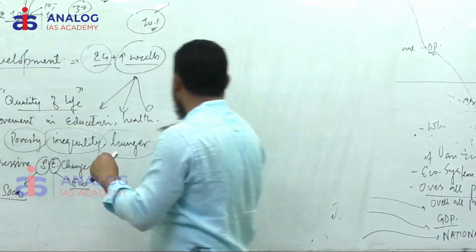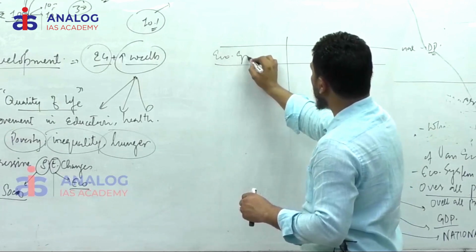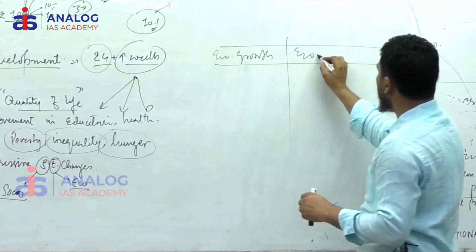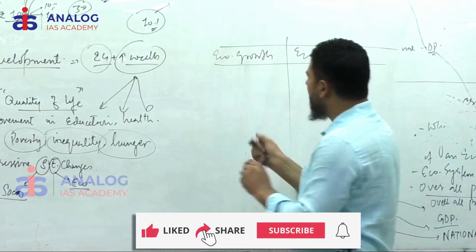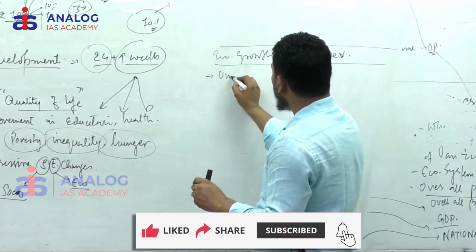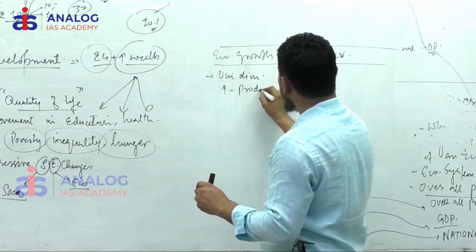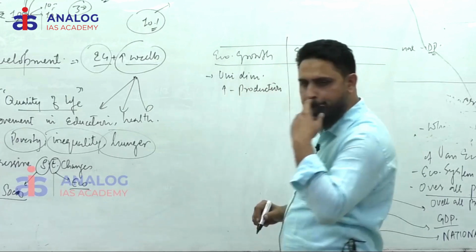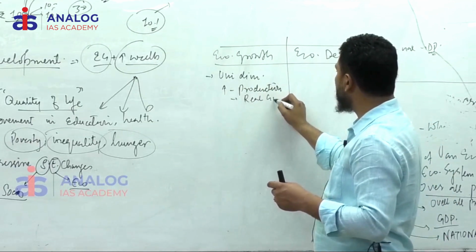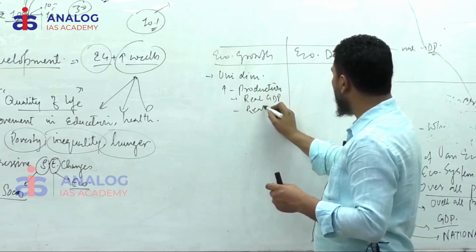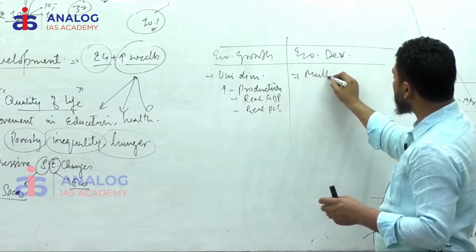We'll make a table which will differentiate between economic growth and economic development. Economic growth is basically a unidimensional concept. It means only an increase in production, or an increase in real GDP, or an increase in real per capita income. Already discussed. Economic development is a multi-dimensional concept.